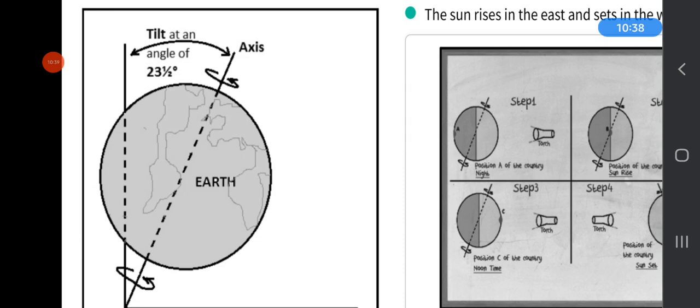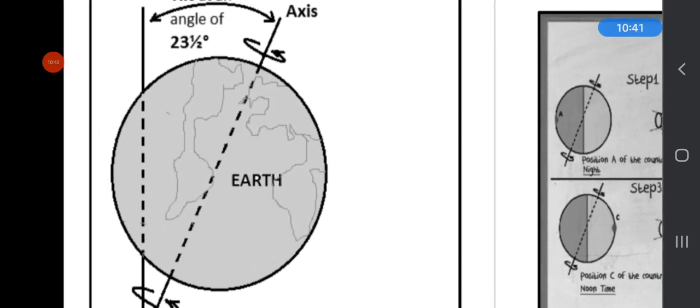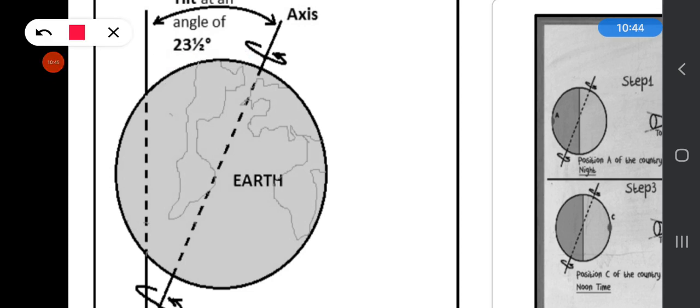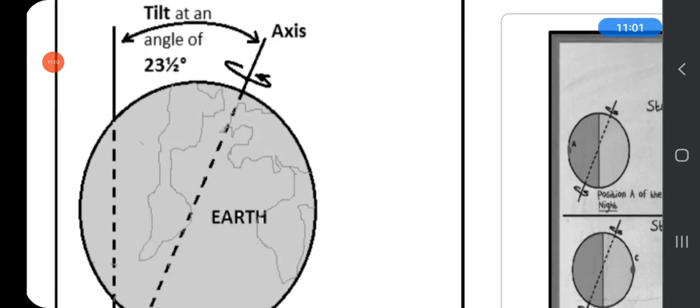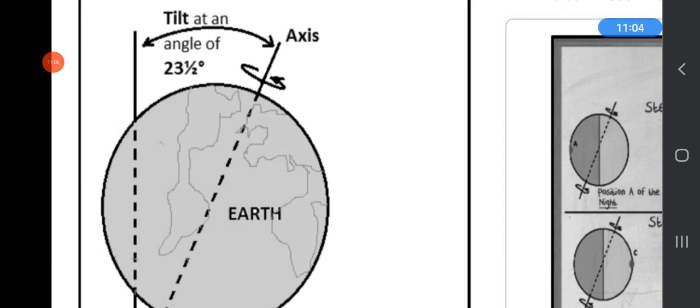And here you can see an imaginary line that passes through the center of the earth. This is called the axis. An imaginary line passes through the center of the earth from the north pole to the south pole, and it is tilted at an angle of 23.5 degrees, and this is known as the tilt of the earth. Because of the tilt of the earth, the length of day and night is not the same the whole year. The length of the day and night changes in different seasons because of the tilt of the earth.